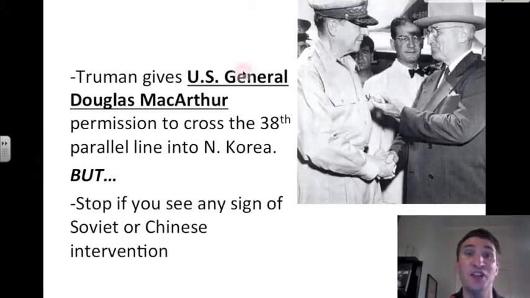Truman gives U.S. General Douglas MacArthur, remember him from World War II, permission to cross the 38th parallel line into North Korea. But he says to MacArthur, you must stop if you see any sign of Soviet or Chinese intervention. Truman doesn't want a larger war. He wants to prevent World War III.